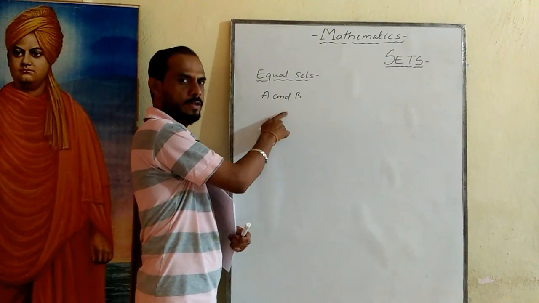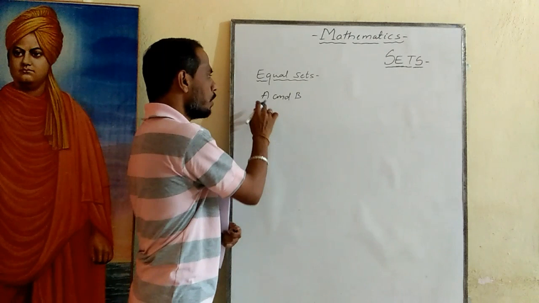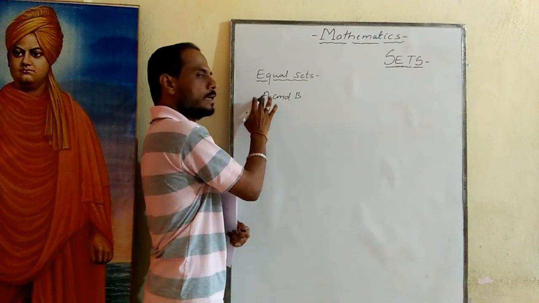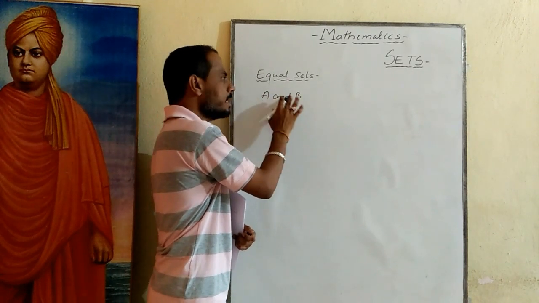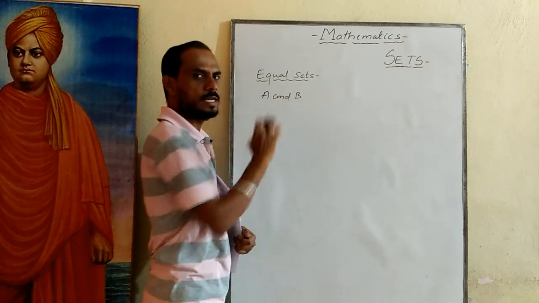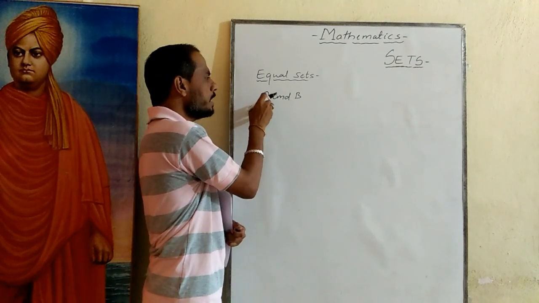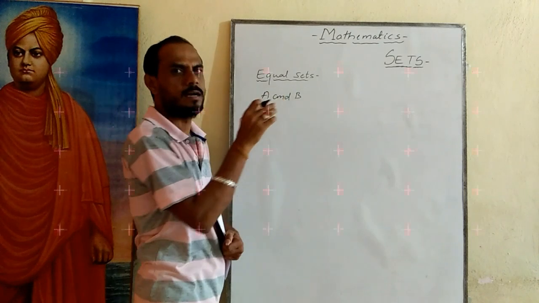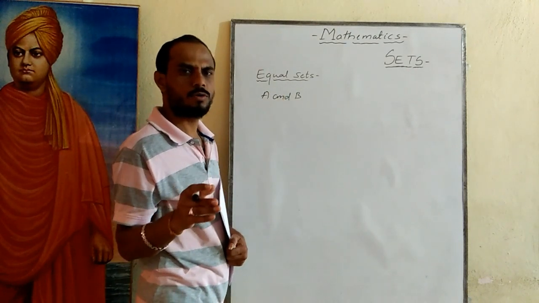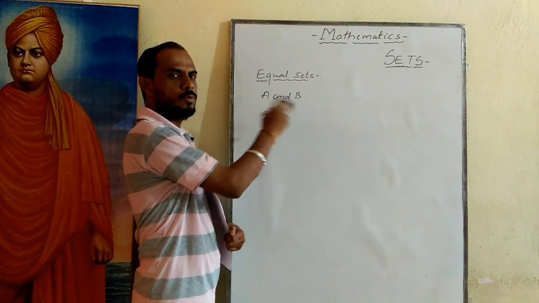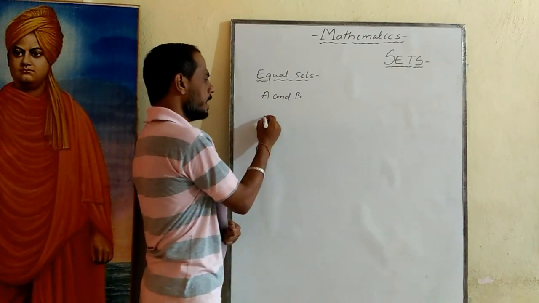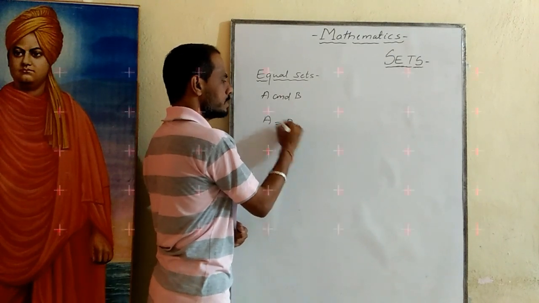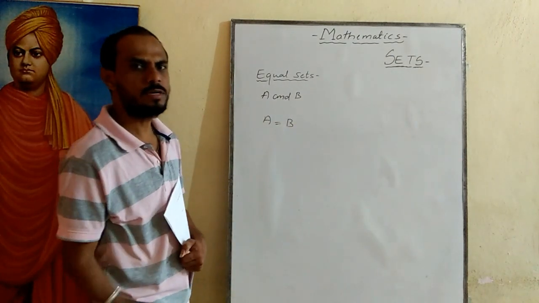If and only if all the elements of set A are exactly equal to the elements in set B. Whatever elements are present in set A, all of them should be present in set B. Then only we call them equal sets: set A is equal to set B.